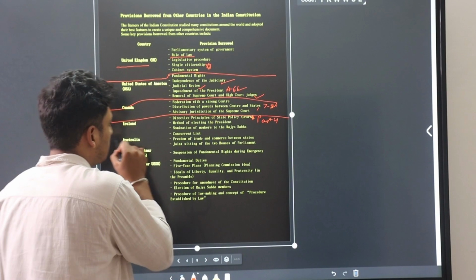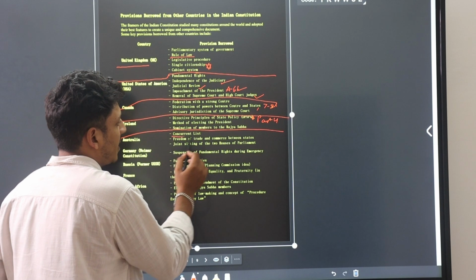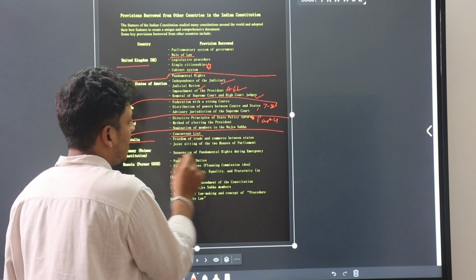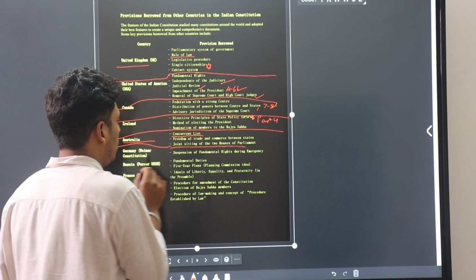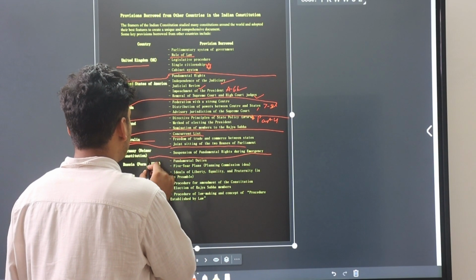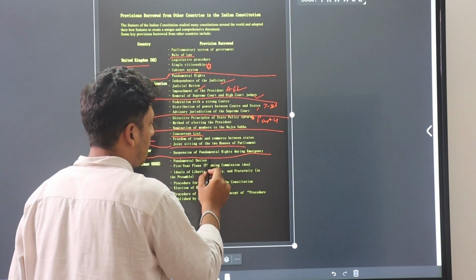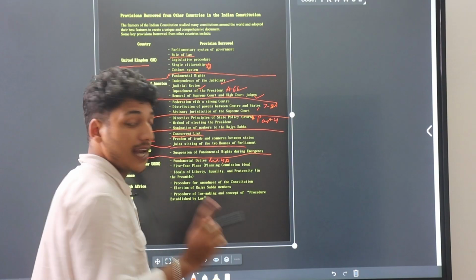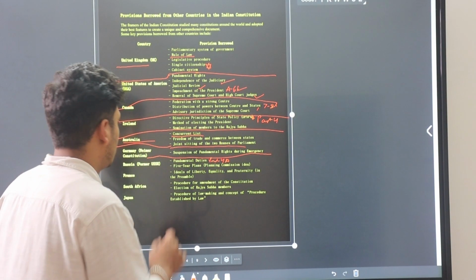Now this one is also important, the concurrent list. We took the concurrent list from Australia. Freedom of trade and joint sitting of two houses we took from Australia. Now suspension of fundamental rights during emergency we took from Germany. Now Russia, we took fundamental duties, Part 4A, enacted in 1976.